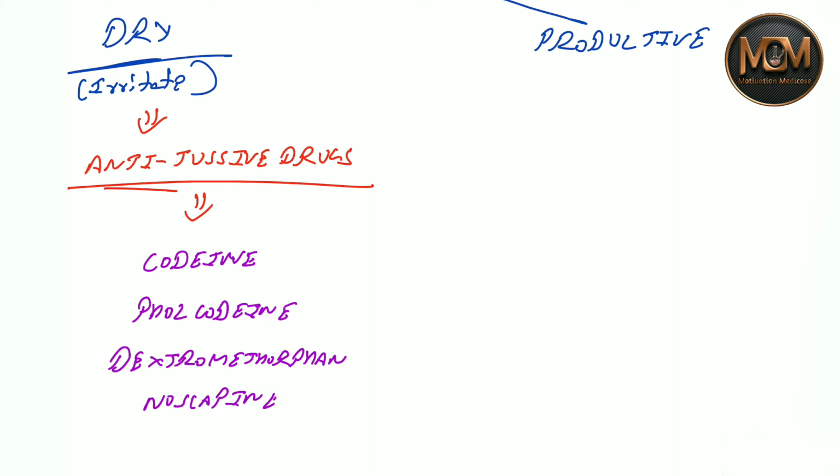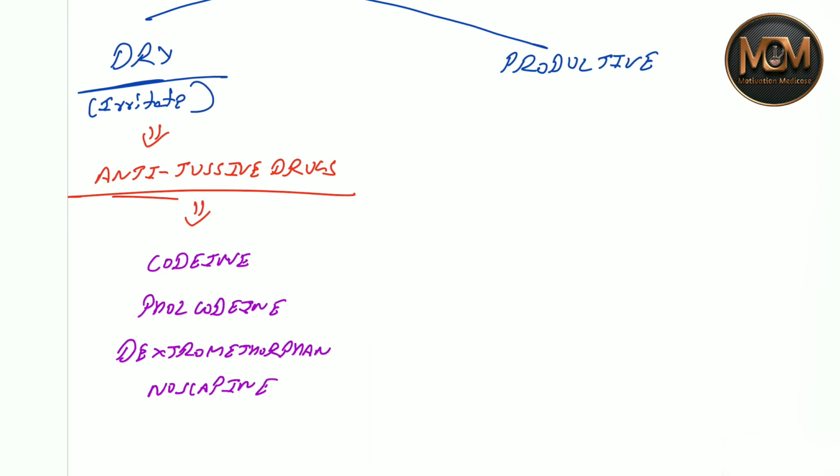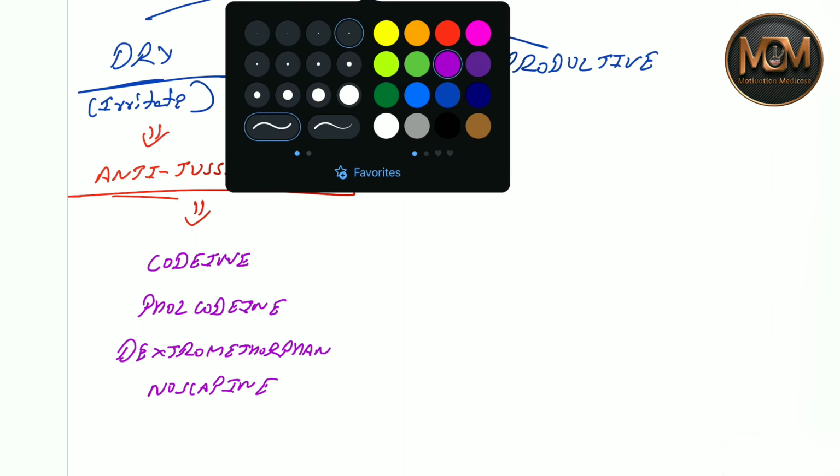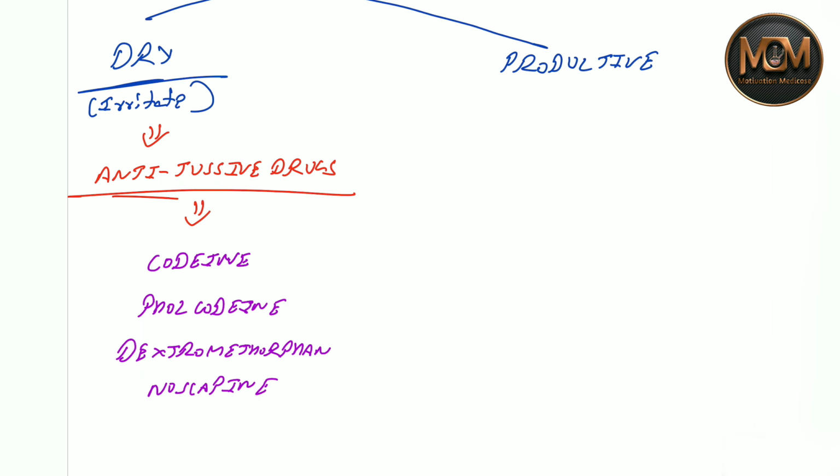So, as you know, cough is of two types, dry cough and productive cough. In dry cough, we give anti-tussive drugs, that is codeine, dextromethorphan, and noscapine. While in the productive cough, we need to understand a little bit more. In this, we give mucokinetics.